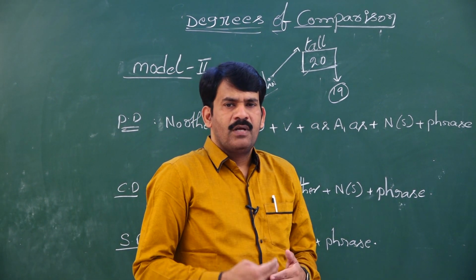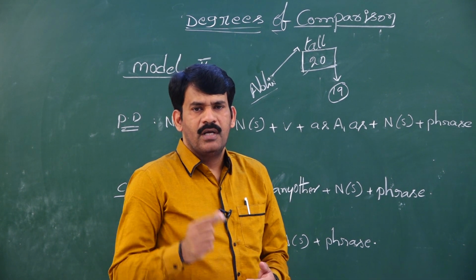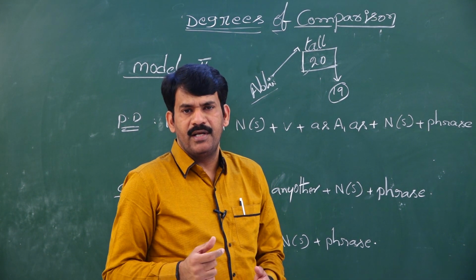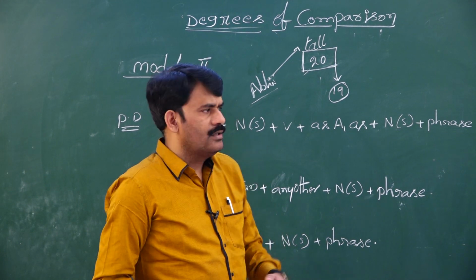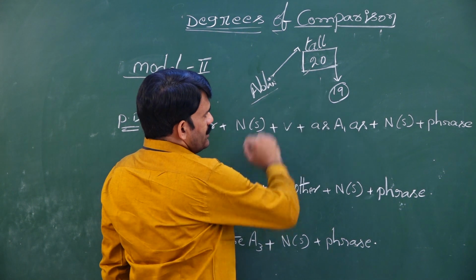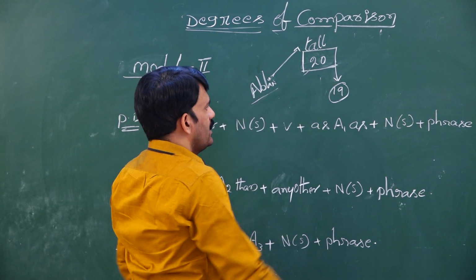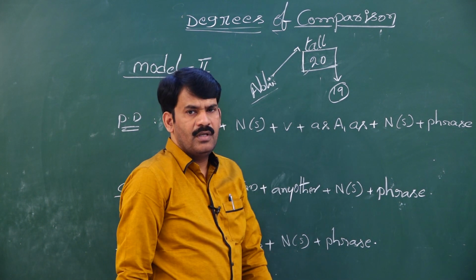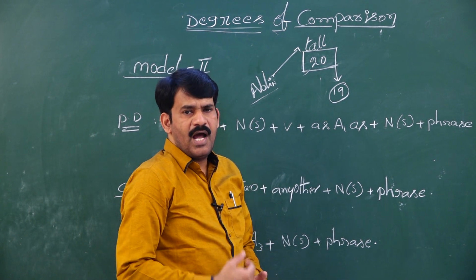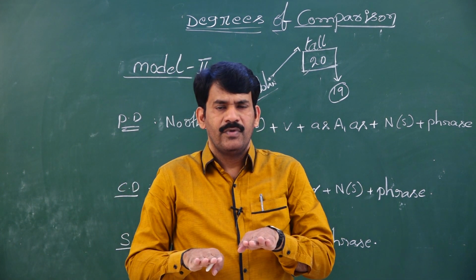Children, let us understand a small concept to remember this model for a longer time. Come to the board and see: in a class there are 40 students. Among the 40 students there are 20 boys. Out of these 20 boys, I wanted to compare their height.